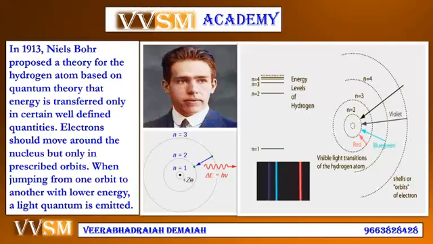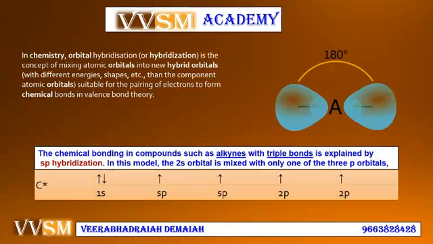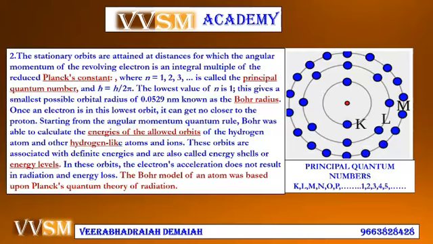Well, friends, this is Niels Bohr, 1913. Niels Bohr proposed a theory, Bohr's theory of the hydrogen atom. Bohr's hydrogen atom has its own importance in quantum chemistry particularly. Let us also recall Bohr's quantum models, Planck's quantum theory and Albert Einstein's theory of the mass and energy relation. All these things give us knowledge over all those topics.